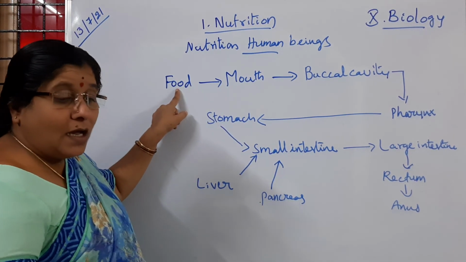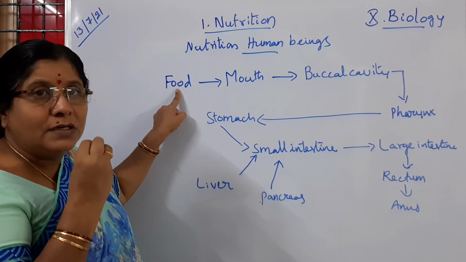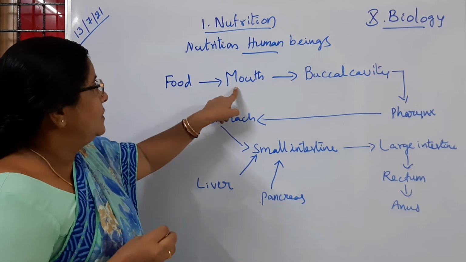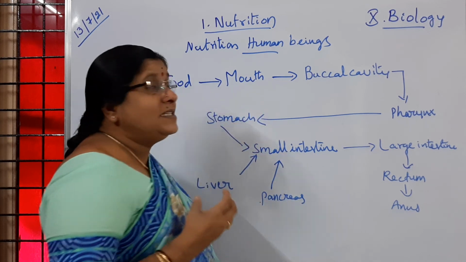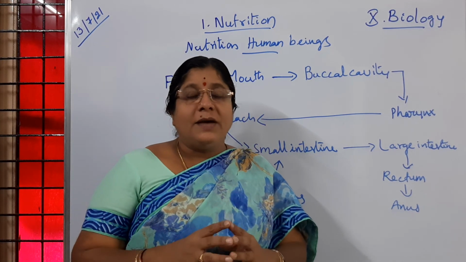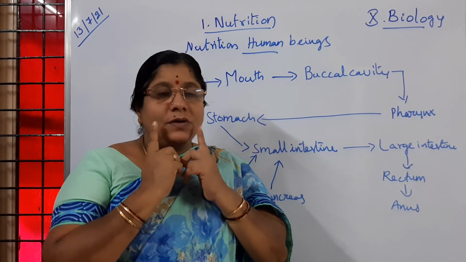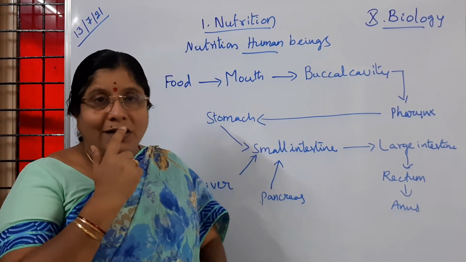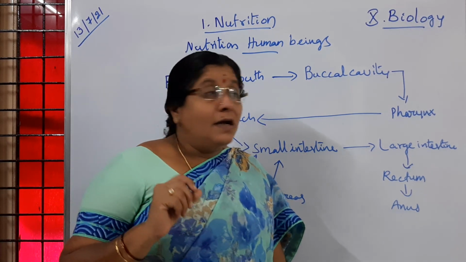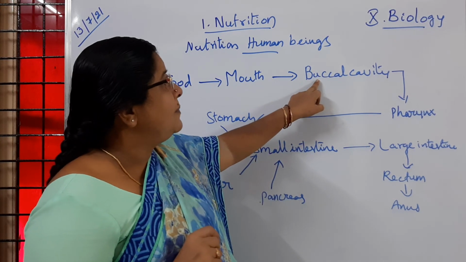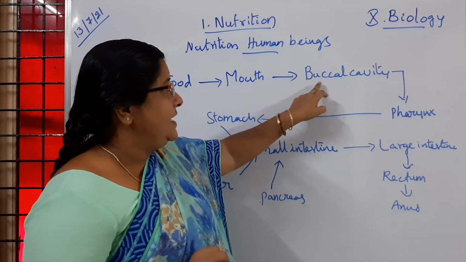So procurement of food is going to happen, and we are going to keep different food items into the mouth. Different parts are present in the mouth: the cavity-like structure which we observe, the lower jaw and upper jaw, teeth and cheeks, then gums, etc. All that will form the buccal cavity, or oral cavity.